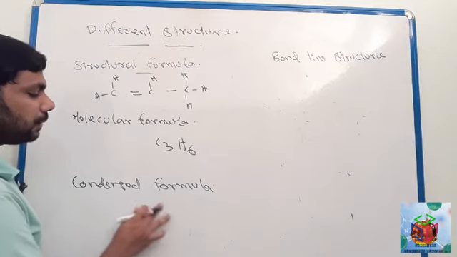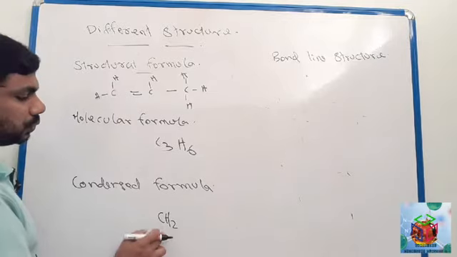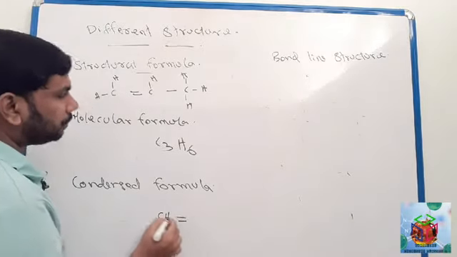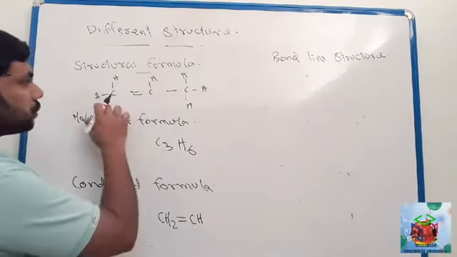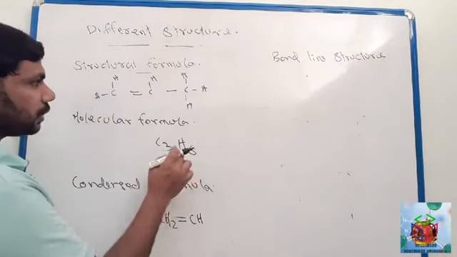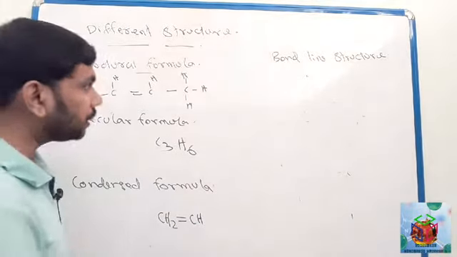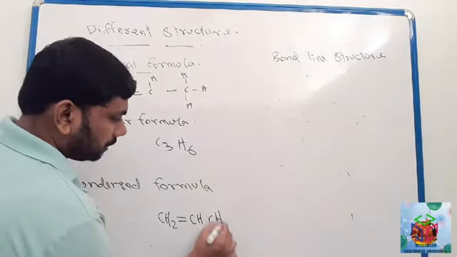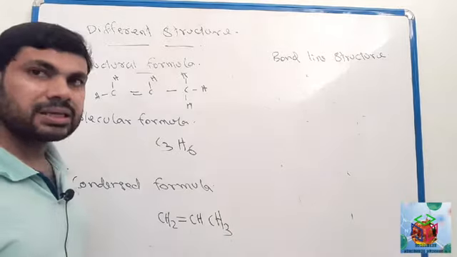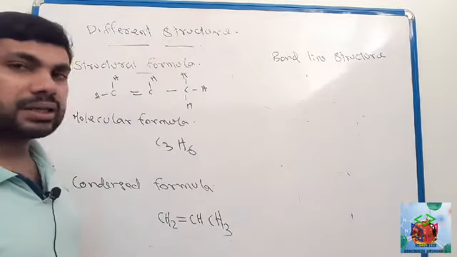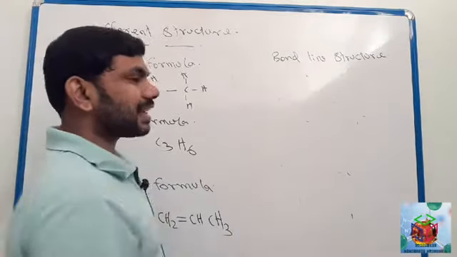Next one, condensed formula. Condensed formula you can make like this: CH2, okay. After that, double bond. Then CH2 double bond CH. Okay. Single bond, no need to mention here. No need to mention single bond. You just write CH3. This is condensed formula. CH2 double bond CH3. This is condensed formula. Clear? Next one, bond line structure.